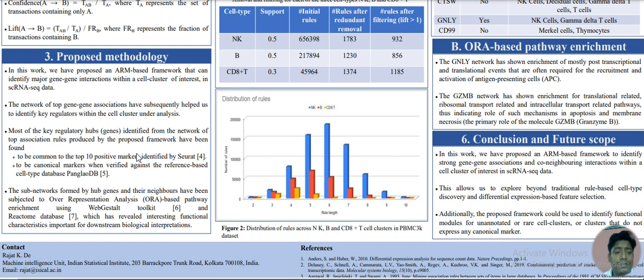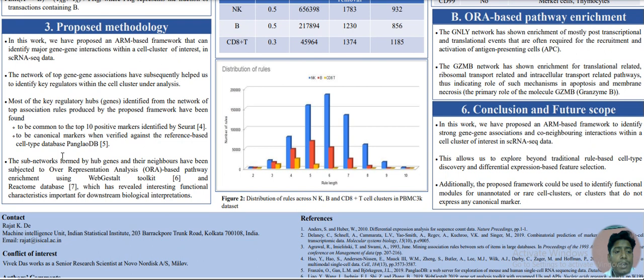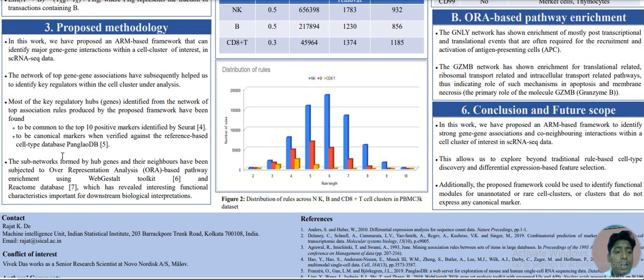Let me mention here that association rule mining was earlier used on bulk RNA-seq data as well as microarray data. Now we have proposed an association rule mining framework for single cell RNA-seq data, where we can identify major gene-gene interactions within a particular cell cluster. After identifying the major gene-gene interactions, we have built a network out of the top gene-gene associations and identified key regulatory hubs or genes within that cell cluster. After that, we have validated the genes identified as key regulators by our method against benchmark methods like Seurat.